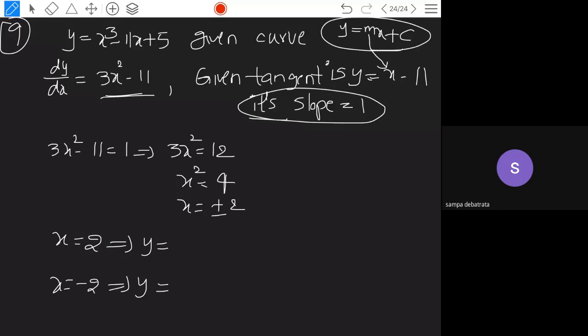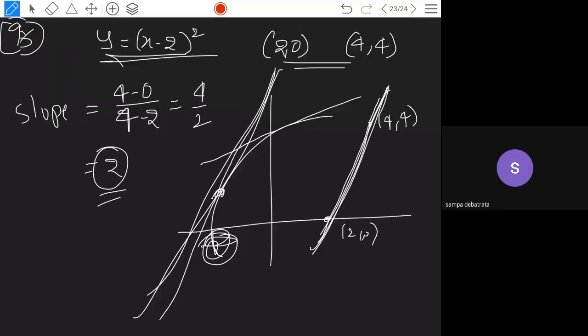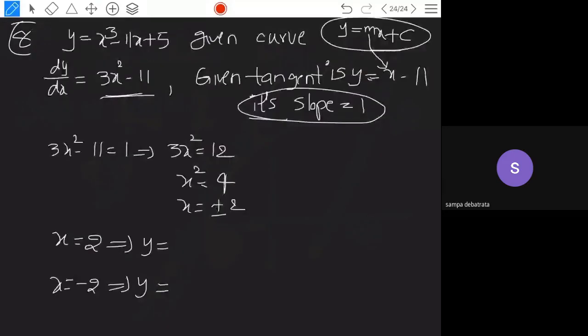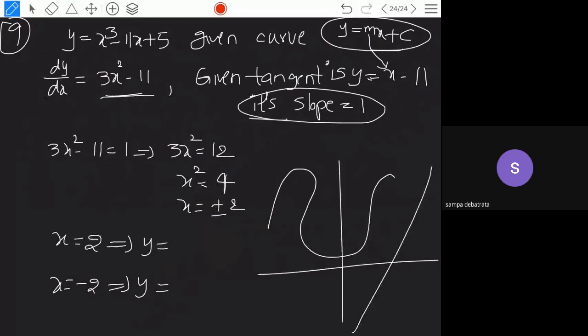Slope is parallel at 2 points. How is it possible, sir? How is it possible at 2 points, sir? Suppose the equation is given to you, you may have a curve like this also. See here, one line is given to you like this, and another curve you are having like this. So here if you draw one line, it can be parallel. Here if you draw the line, it can be parallel. So this is another point, this is another point. The curve may be in any way. I am just giving you a rough idea with this figure.